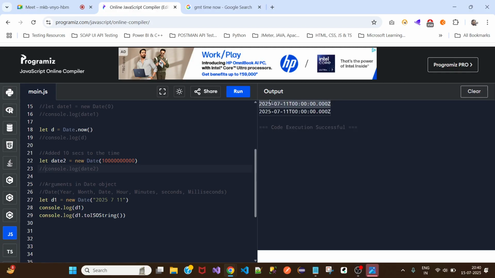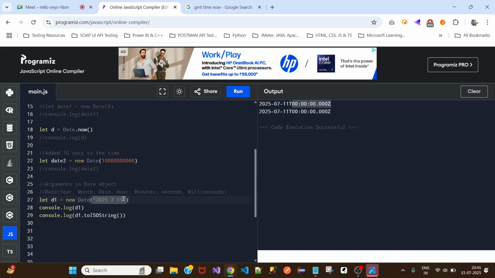See, it printed in the same way. As we have passed only the date, month, and year, the time is all zeros.